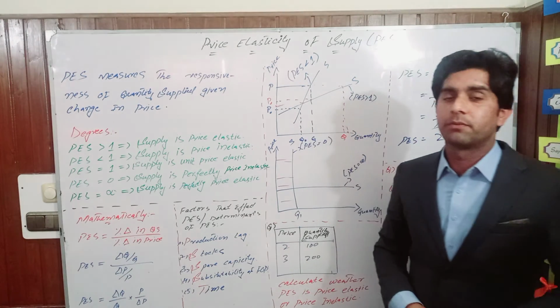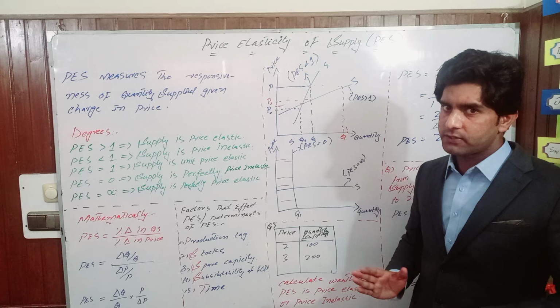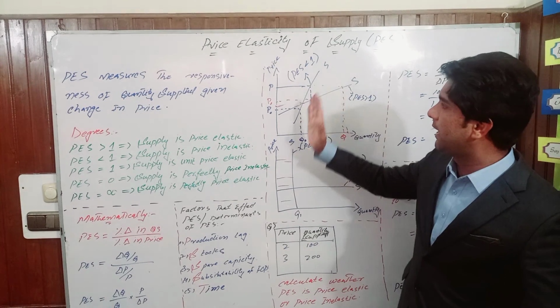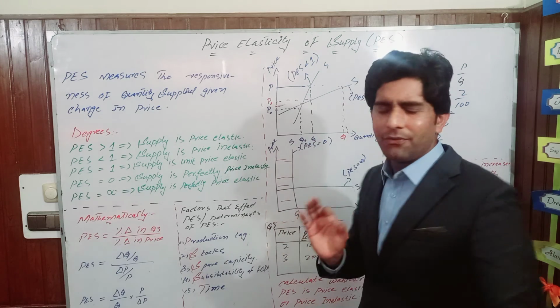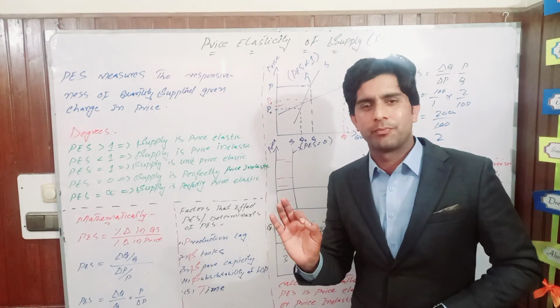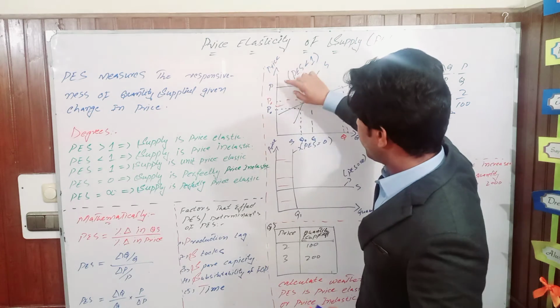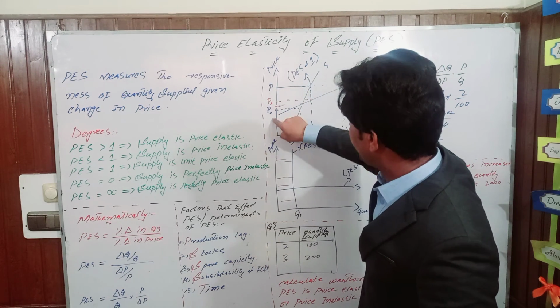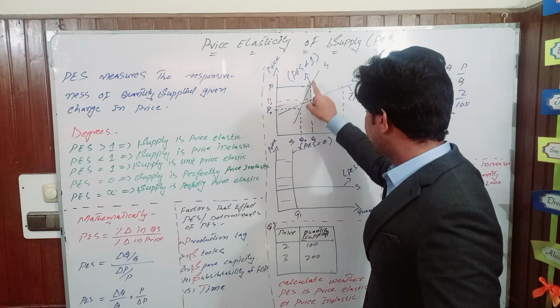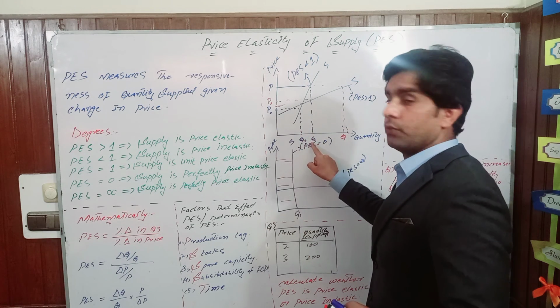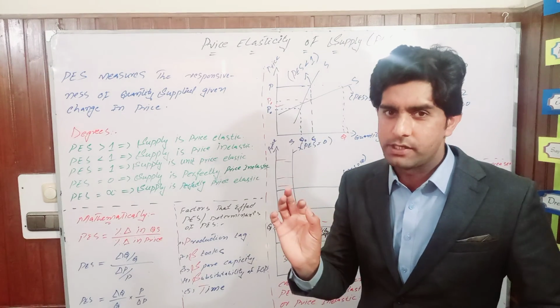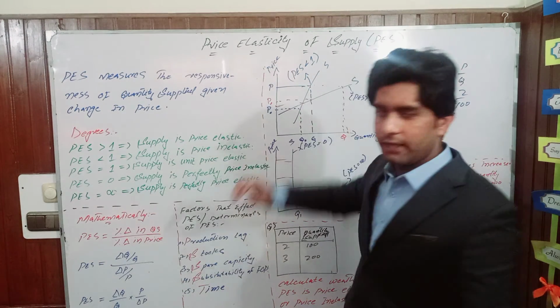When price elasticity of supply is inelastic, its curve will be steeper, like that. You can say that a larger change in the price will bring a very small change in the quantity supplied. For example, if price falls from P to P naught, quantity supplied, as you can see on the vertical axis, changes from Q naught to Q. A very small change in the quantity supplied occurs because of a larger change in price.